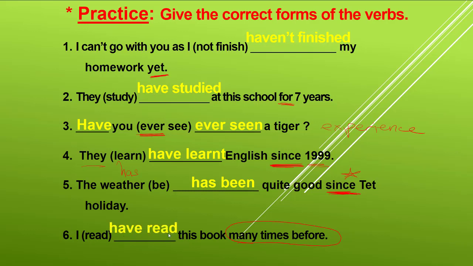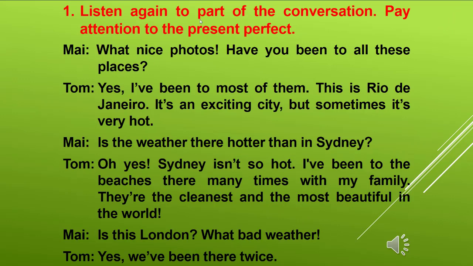I have read. So read, read, and read. Okay, so in simple present tense it is read. In past tense, read. In present perfect tense, read. We write it the same, but we pronounce it differently. Okay. So listen again to part of the conversation and pay attention to the present perfect tense.